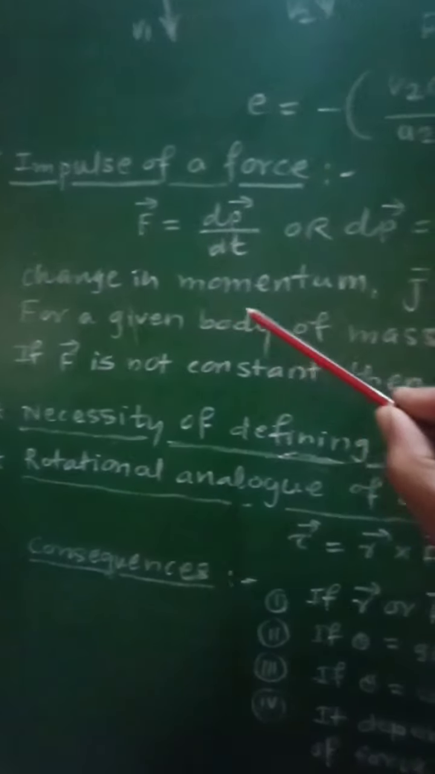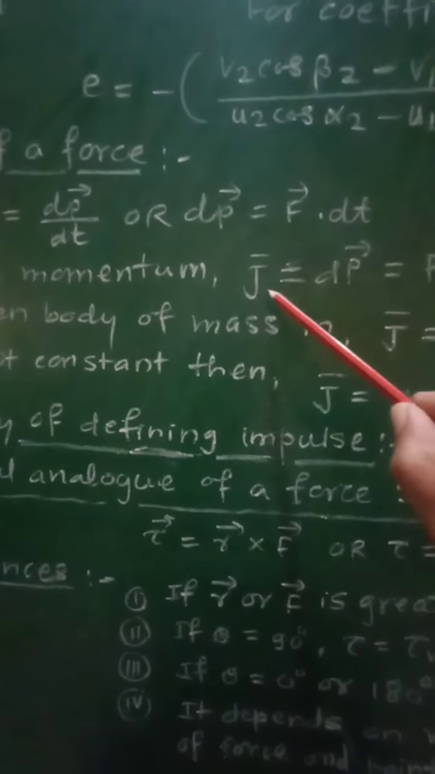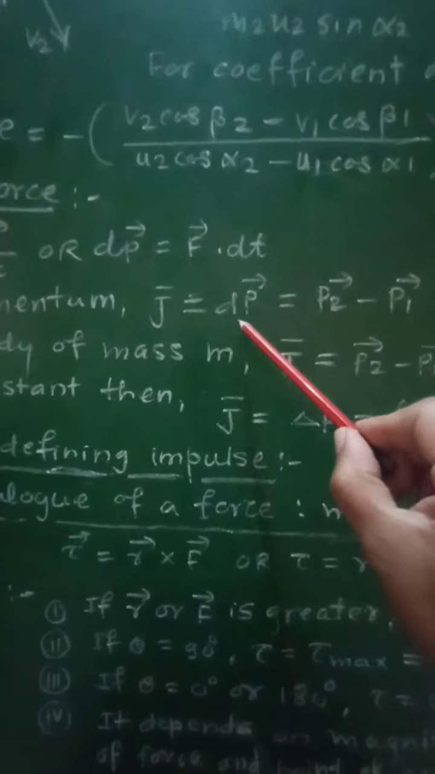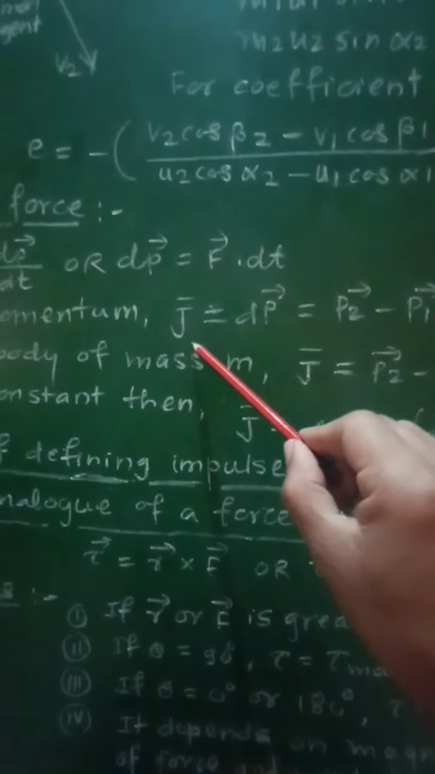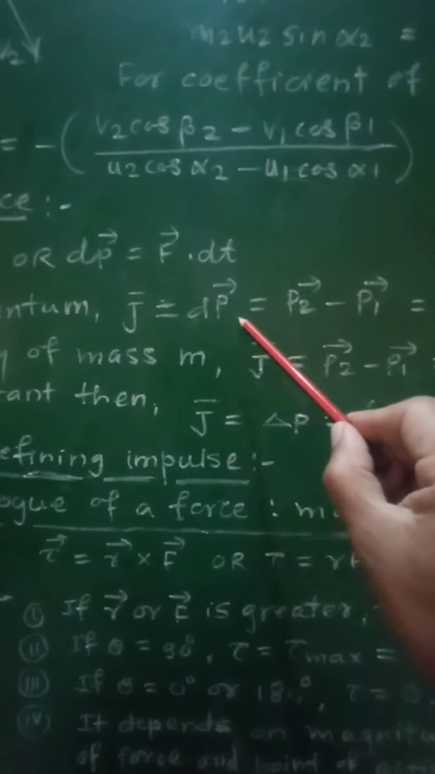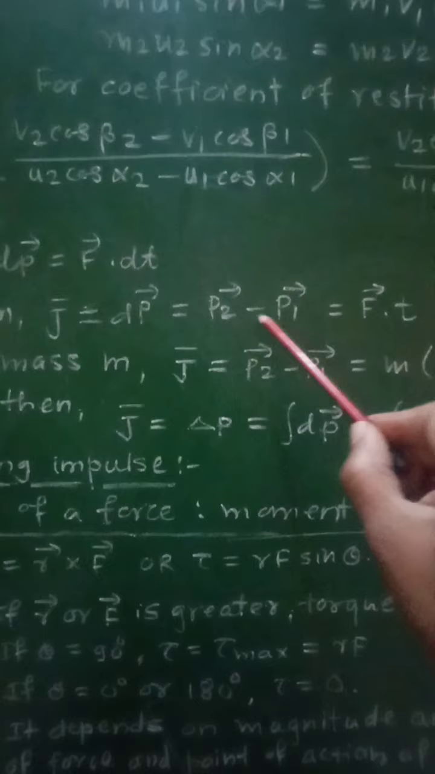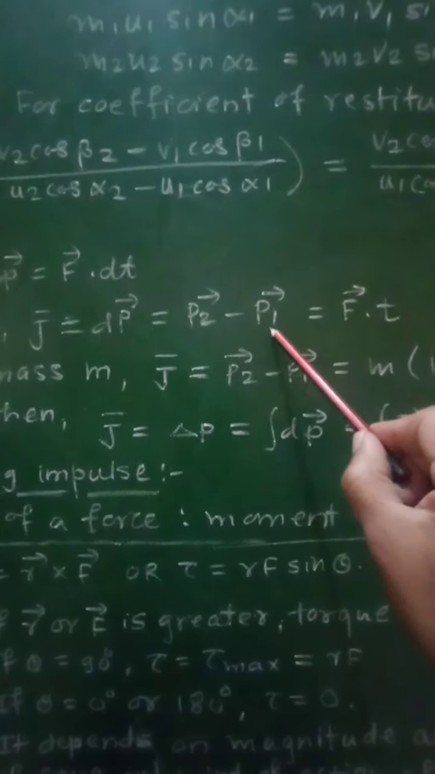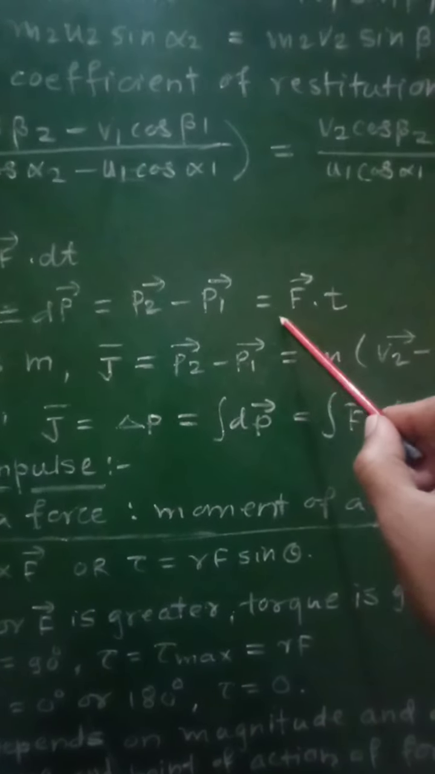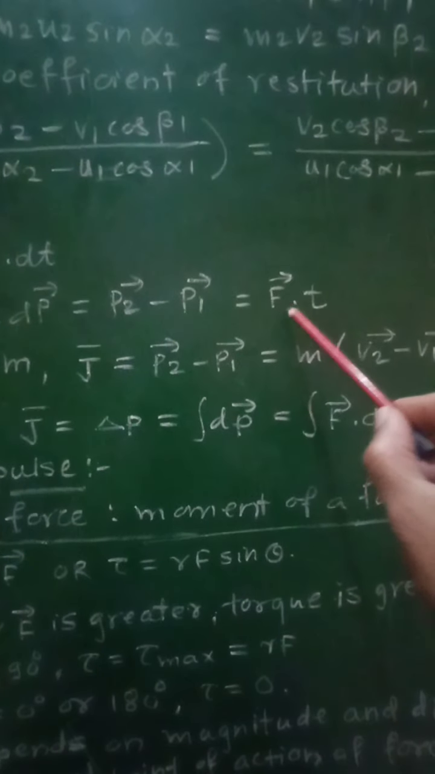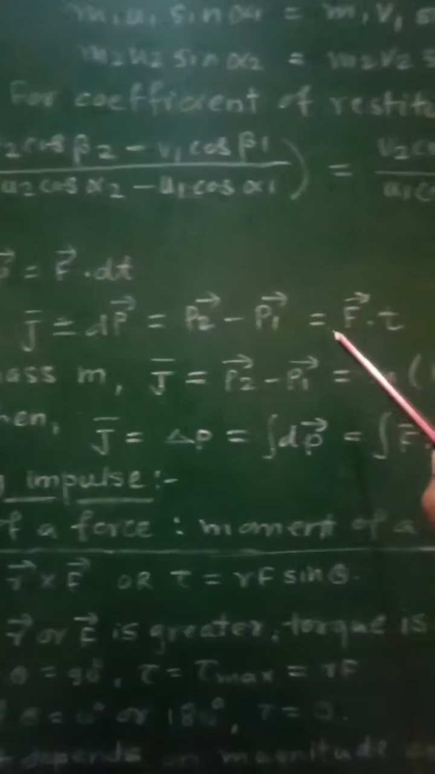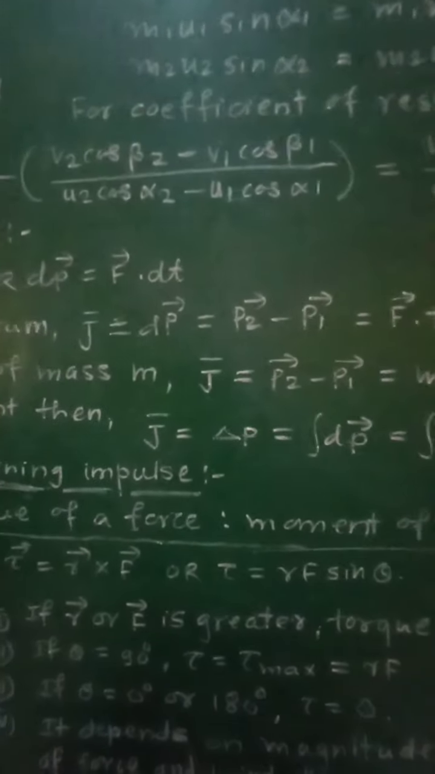Impulse J is equal to change in momentum. Now change in momentum is final momentum minus initial momentum, that is P2 minus P1, and that will be given as the product of force and time, that is F into t, from this equation.